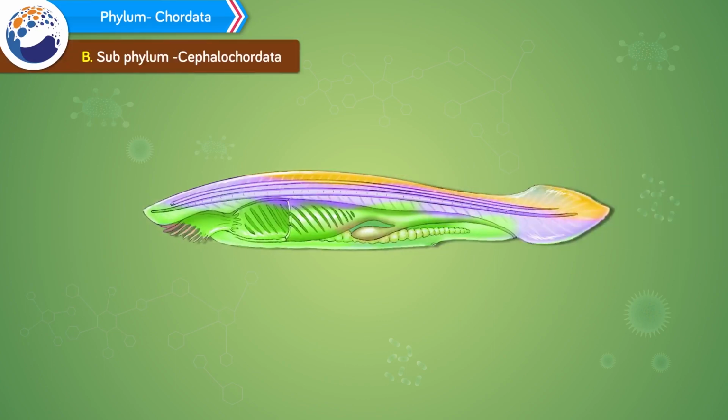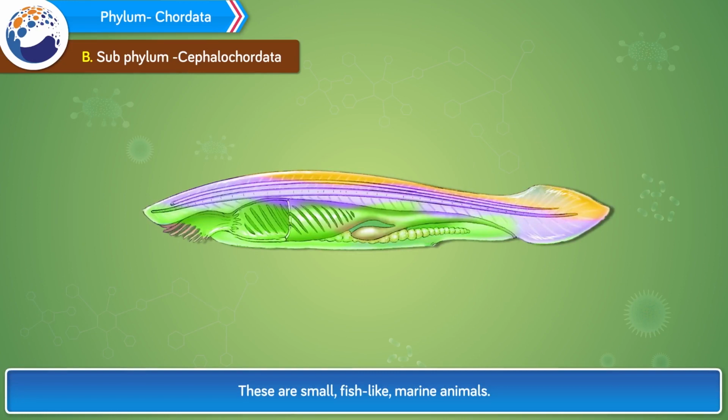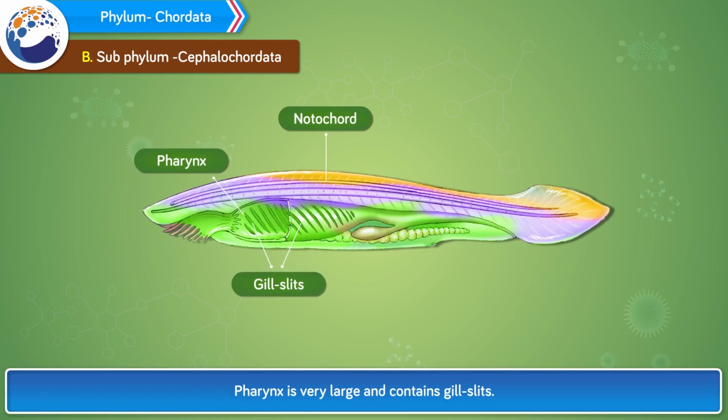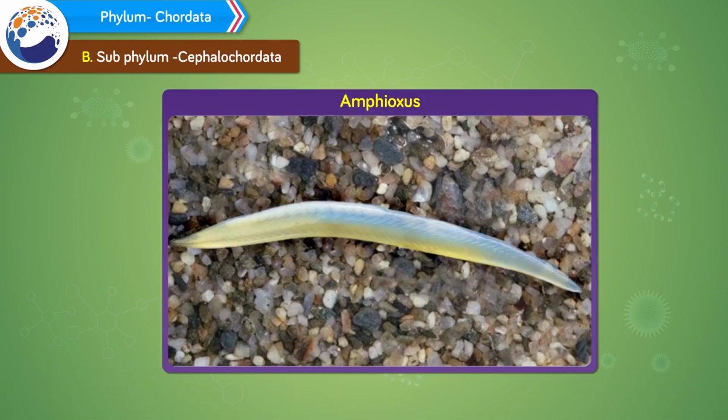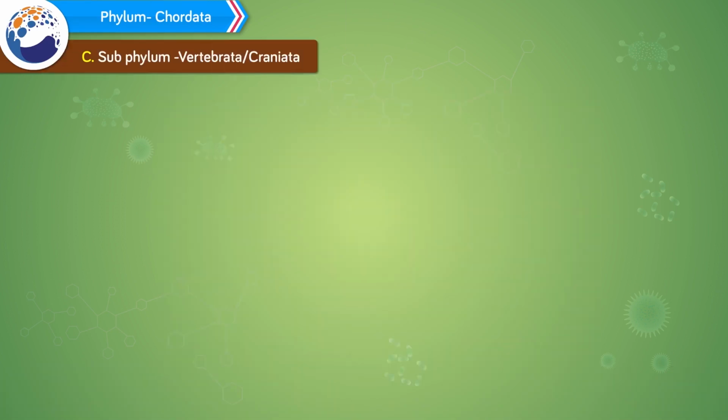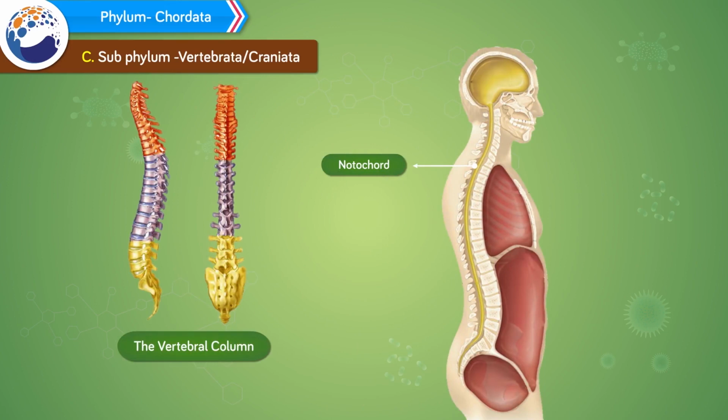B. Subphylum Cephalochordata. These are small fish-like marine animals. Notochord is present throughout the body length. Pharynx is very large and contains gill slits. These animals are unisexual. Example, Amphioxus.